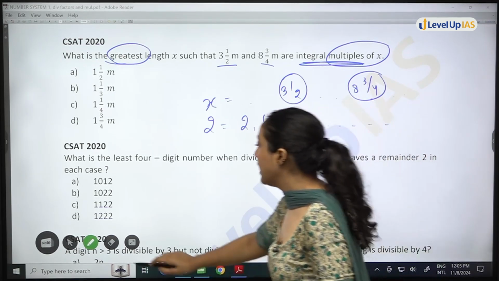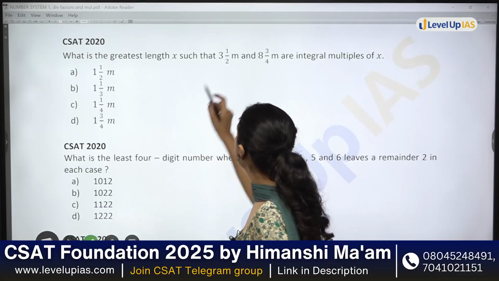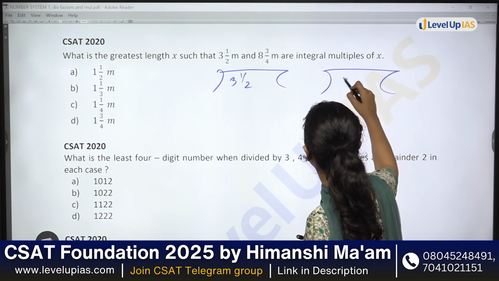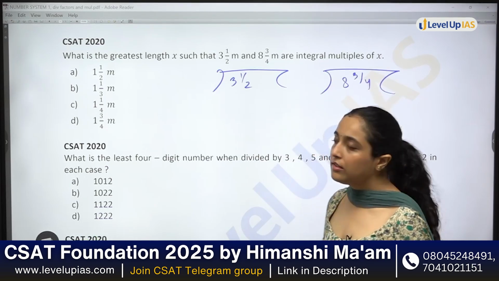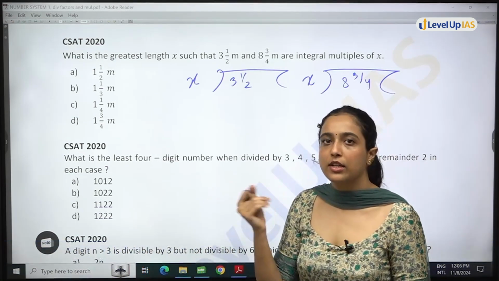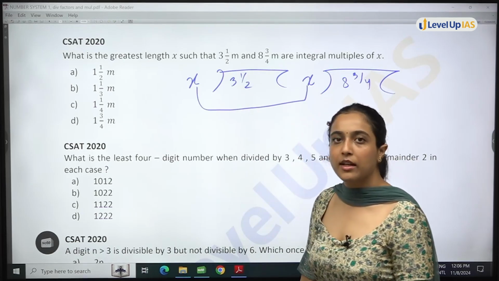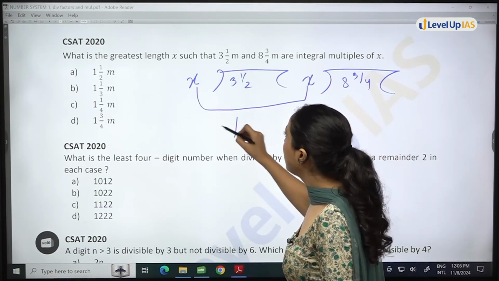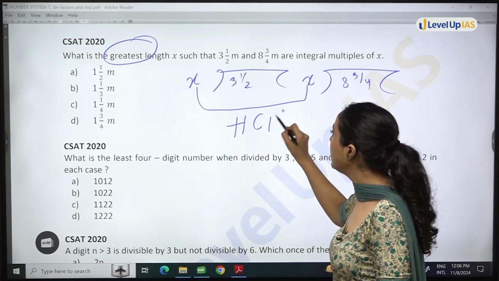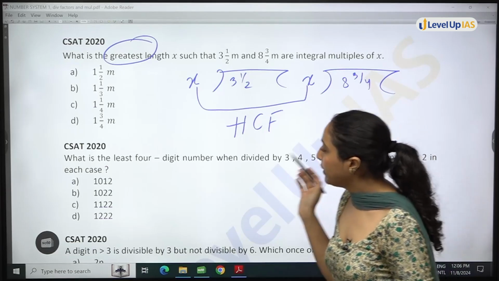This means that 3 1/2 and 8 3/4 should both be divisible by x, right? If they are multiples, they should be divisible by x. If they are both divisible by a number, that means that number is what? Common factor. We have to find greatest, so that means highest common factor. Understood? So as simple as that.